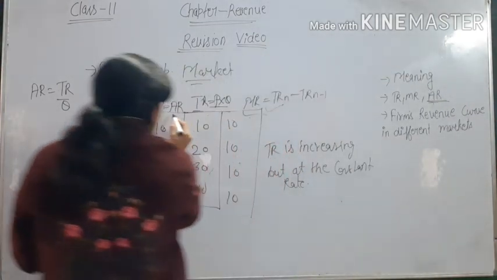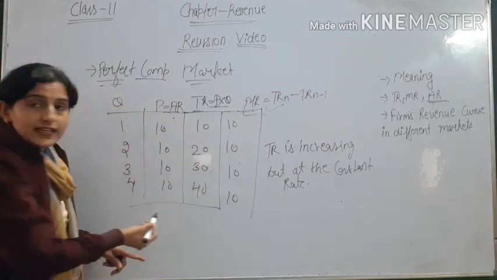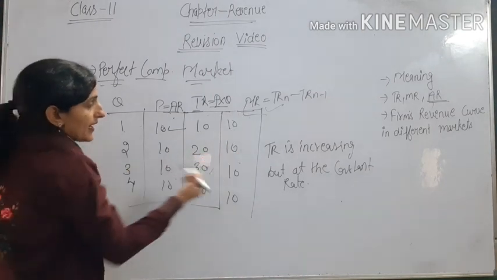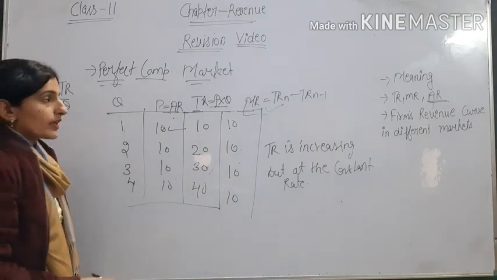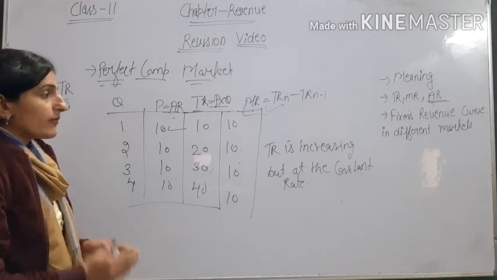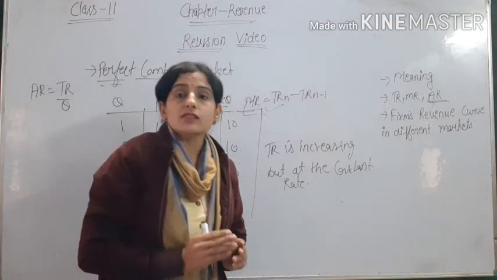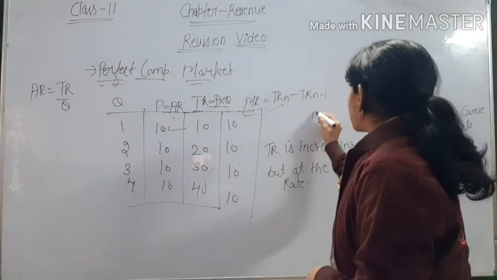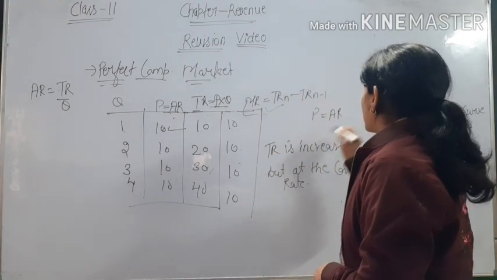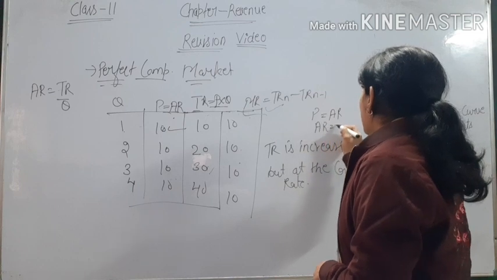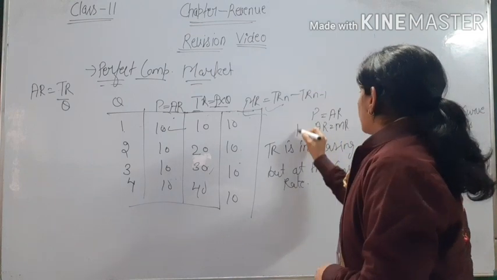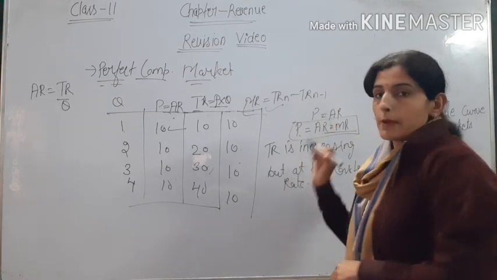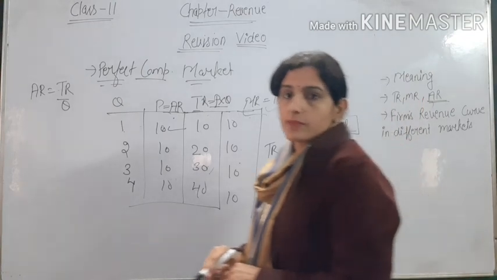And AR and MR are equal in perfect competition. We can say if AR is constant, then MR is also constant. So in the perfect competition case, when price is constant, then P is equal to AR, and AR is equal to MR. So P equals AR equals MR. This is the condition of the perfect competition market.